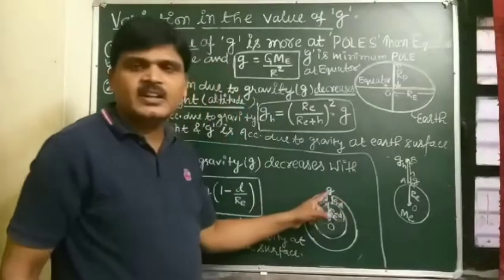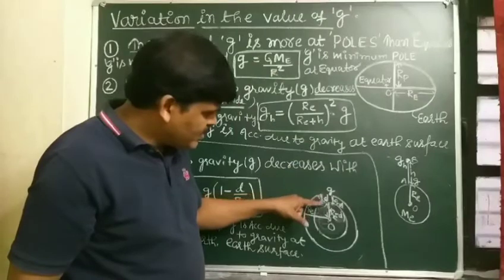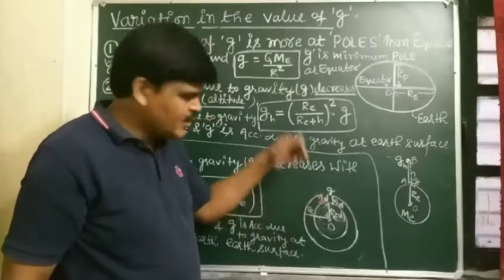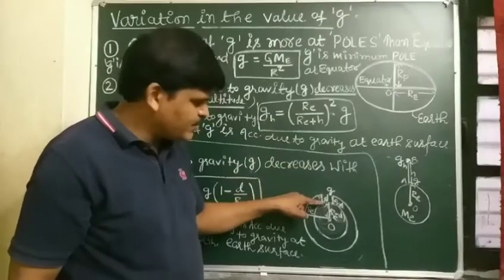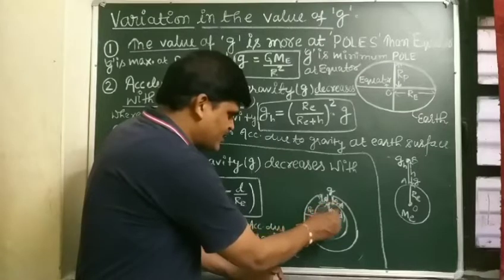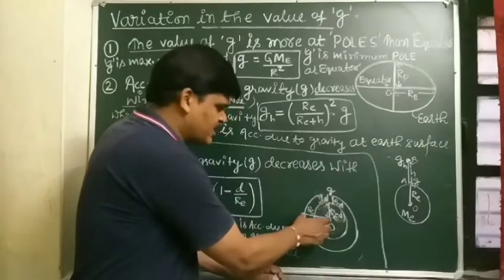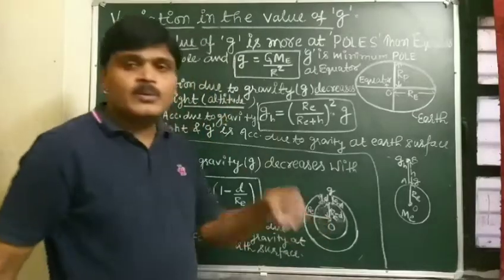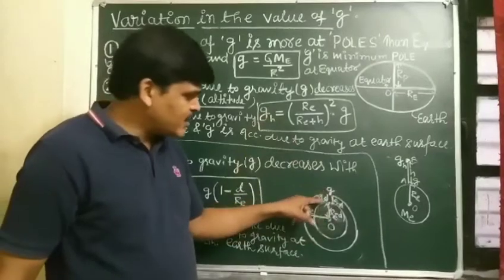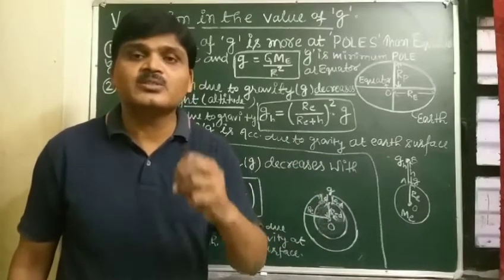Acceleration due to gravity, that is what? g. When any object is moved to a depth d below the Earth's surface, its distance from the center is RE minus d, and the total radius of the Earth is RE.